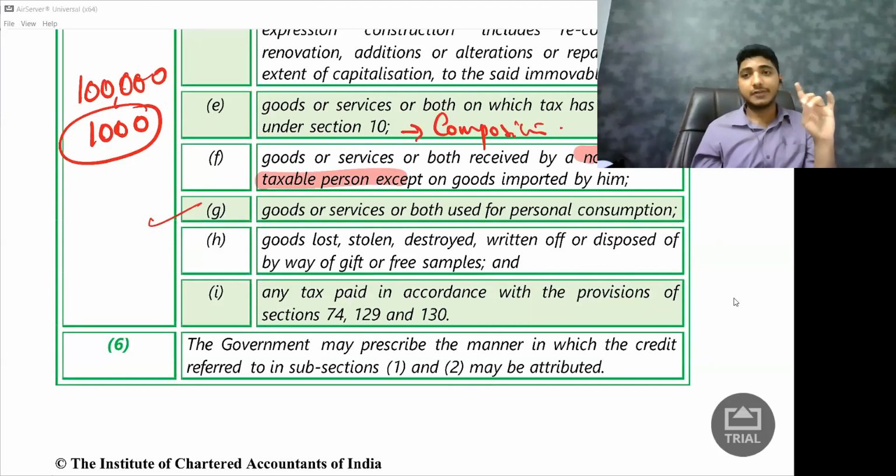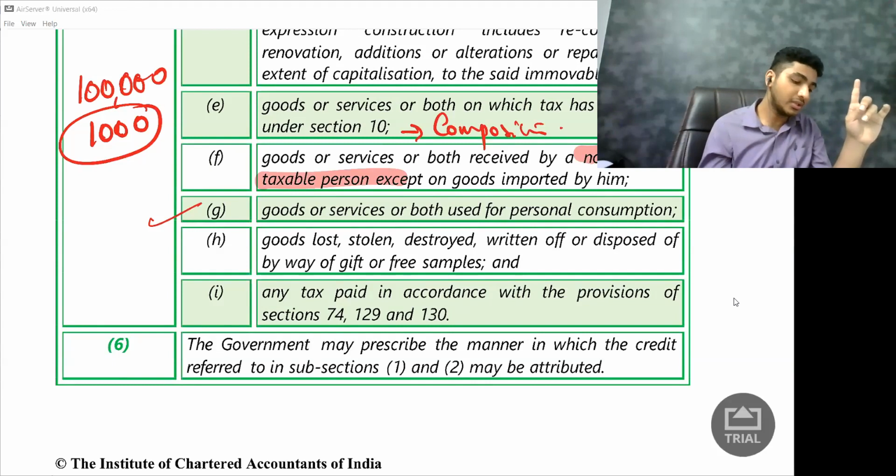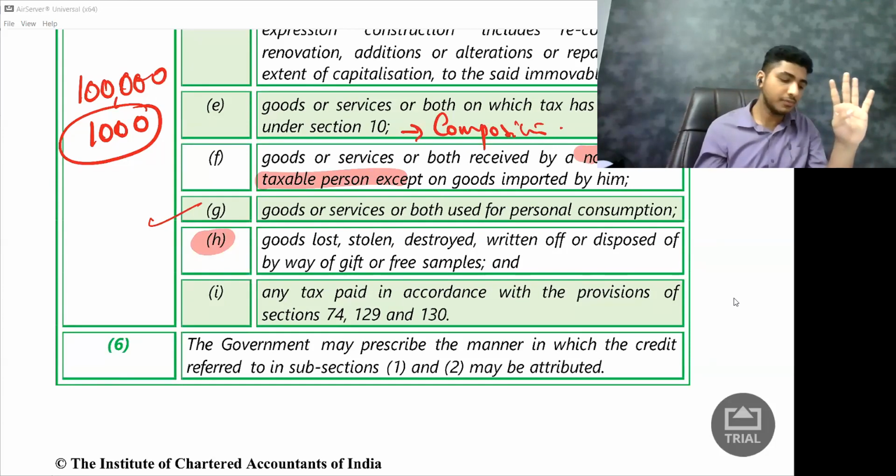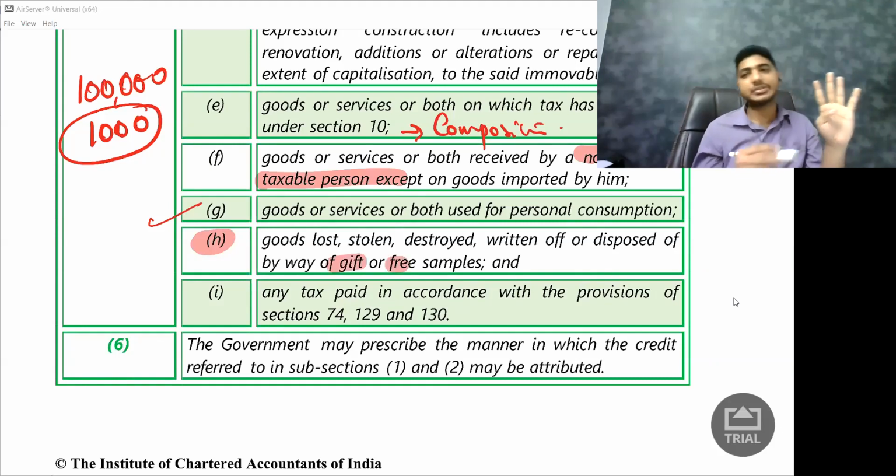17(5)(h). Now, this one you need to remember the number as well, 17(5)(h). So what is 17(5)(h)? It talks about goods lost, goods stolen, goods destroyed, goods written off, or disposed of by way of gift or free samples. So let us say I am a mobile dealer. I have a mobile shop. I purchase mobile phones, I sell mobile phones.